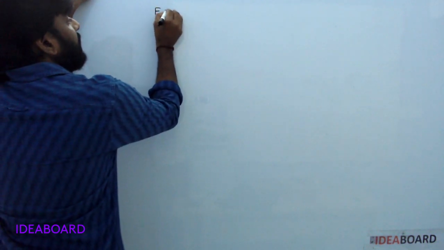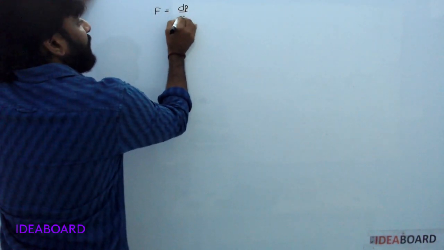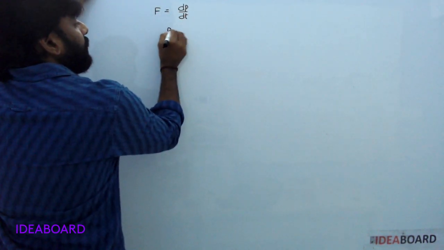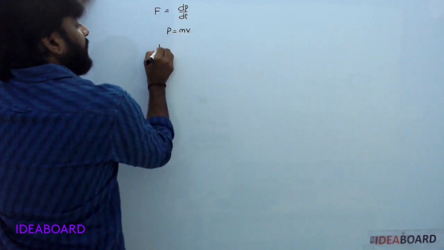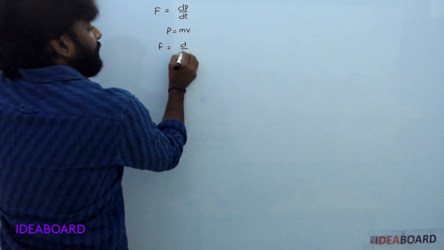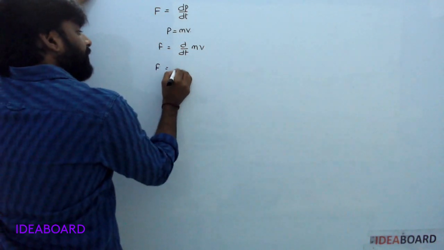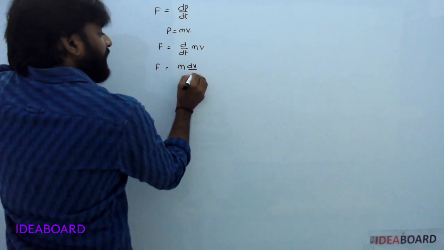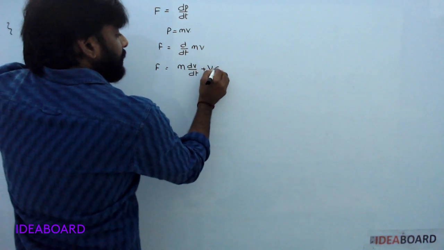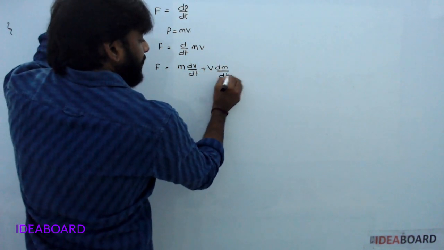That means F is equal to dP by dt. You know P is equal to mv, so F is equal to d by dt of mv. From this you write m into dv by dt plus v into dm by dt.